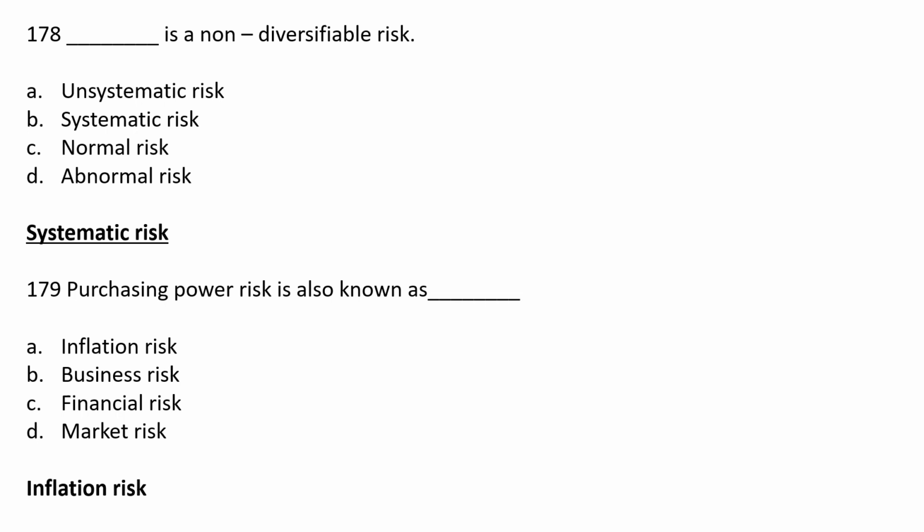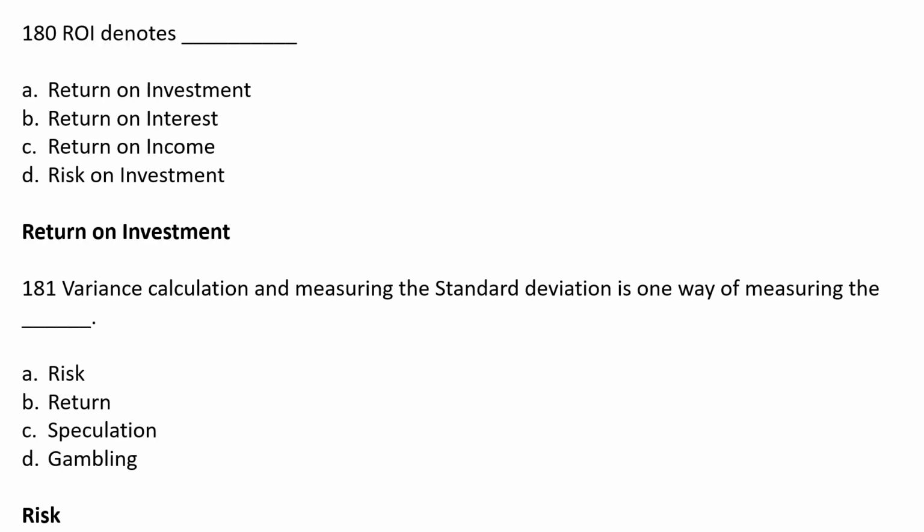Then dash is a non-diversifiable risk. Option A unsystematic, option B systematic, option C normal risk, option D abnormal risk. The correct answer is option B, systematic risk. So purchasing power risk is also known as inflation risk.